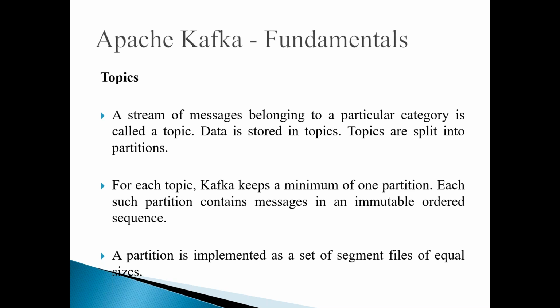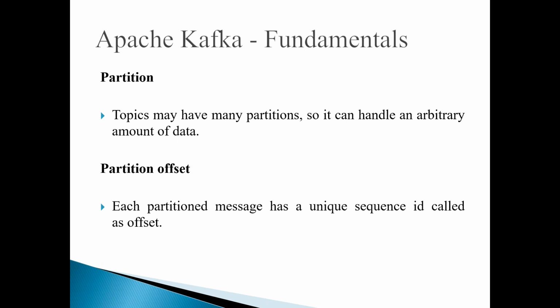Again, these topics can be split into partitions. That is our choice. For each topic, Kafka keeps a minimum of one partition. That is mandatory. And each such partition contains messages in an immutable ordered sequence. If you look at the partition, all these messages are placed in sequence. And again, this partition is implemented as a set of segment files of equal sizes. So if you look at the partition, it is going to have segment files of equal size.